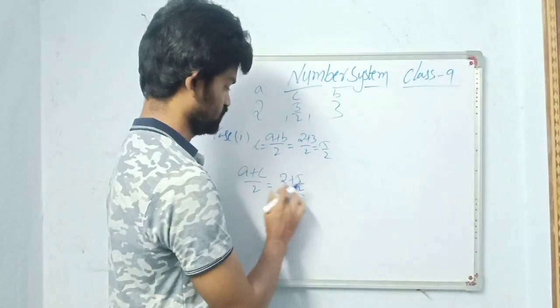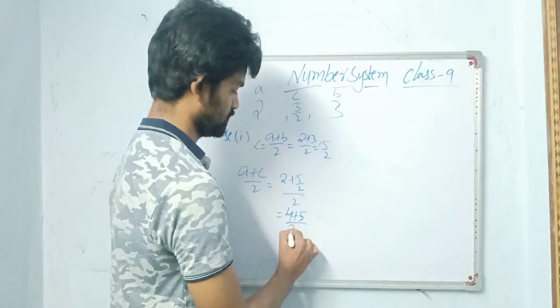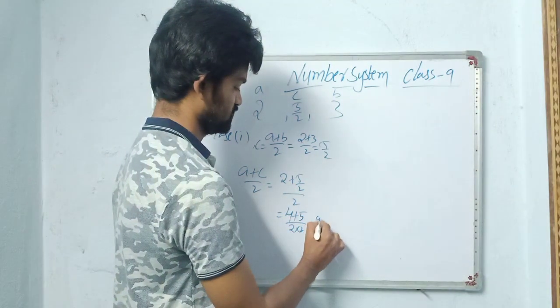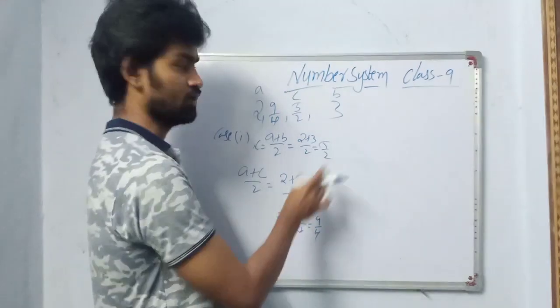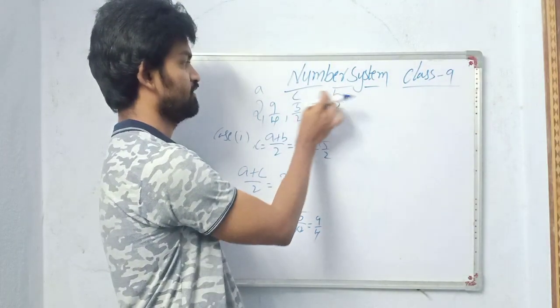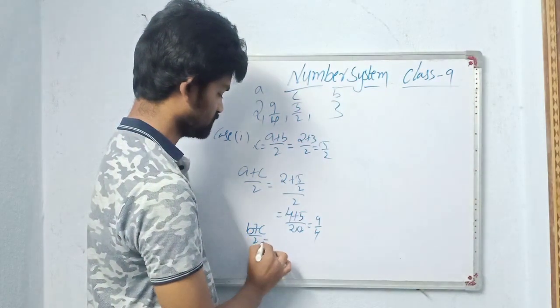Do LCM here. 2 2s are 4. 4 plus 5, 9 by 2 into 2. That is 9 by 4. So I will write 9 by 4 here. Now one more number I have to find here. So I will do B plus C by 2.